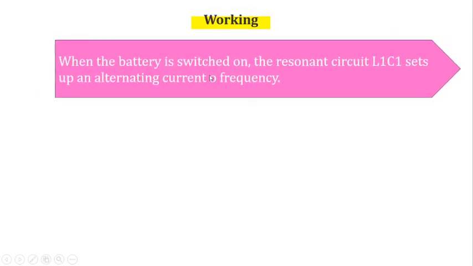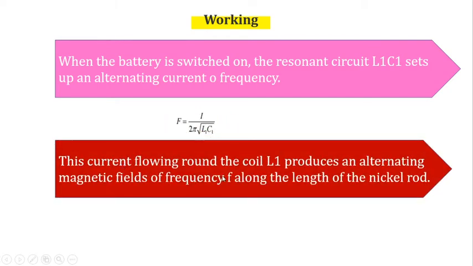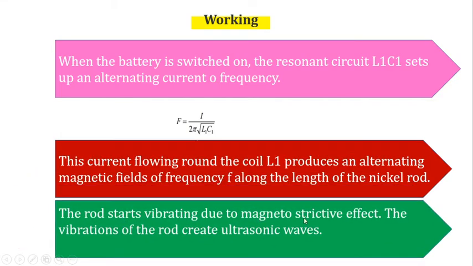First, when the battery is switched on, the resonance circuit L1C1 sets up an alternating current of a frequency. The frequency is given by f equals 1 divided by 2 pi root of L1C1. This current flowing round the coil L1 produces an alternating magnetic field of frequency f along the length of the nickel rod. The rod starts vibrating due to the magnetostriction effect. The vibration of the rod creates ultrasonic waves.